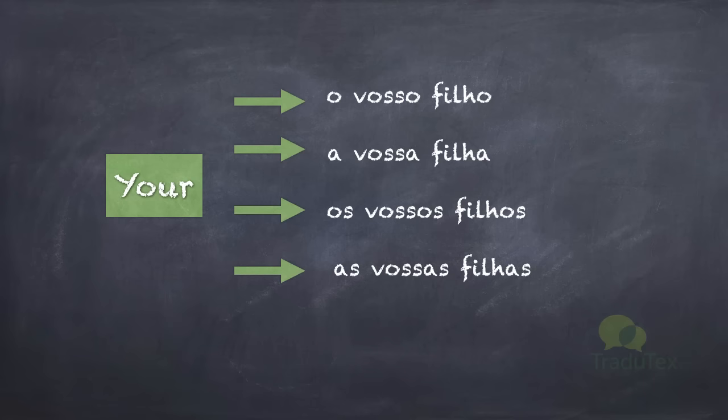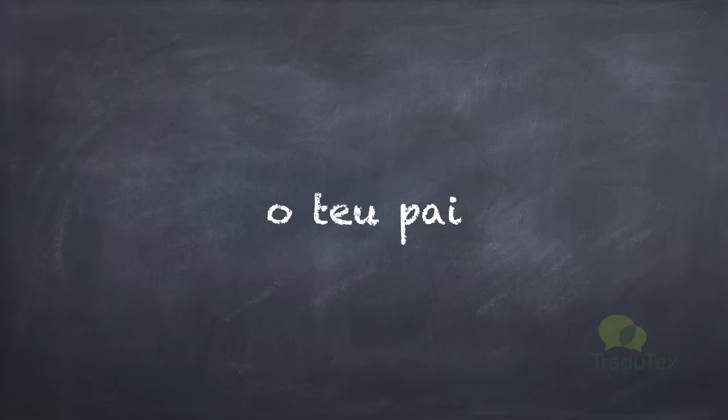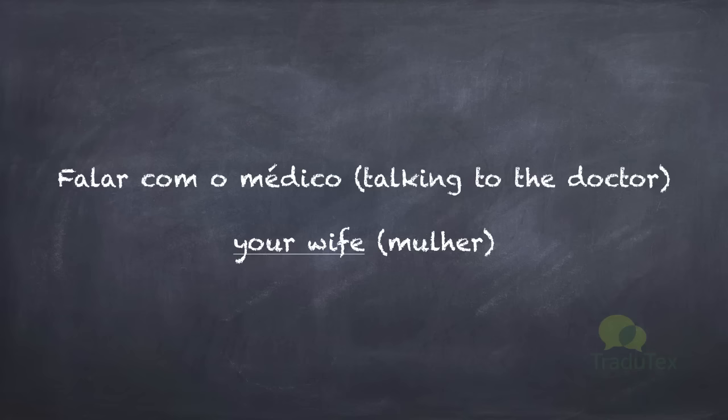So let's practice just a bit. Imagine this situation. You're talking to a friend. Falar com amigo. And you want to say to your friend something like your father, whatever. So how do we translate, talking to a friend, being informal, your father? Okay? And that's correct, we should say o teu pai. We choose o teu because it's informal and because it's singular and because it's masculine. O teu pai.